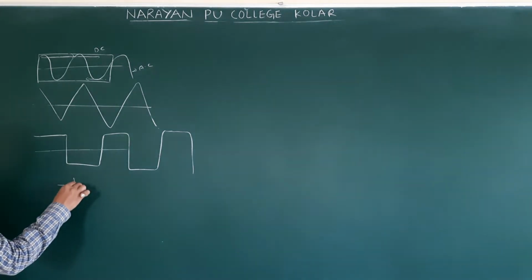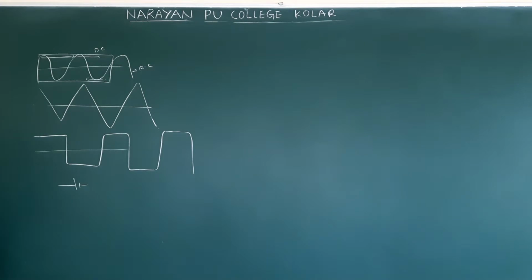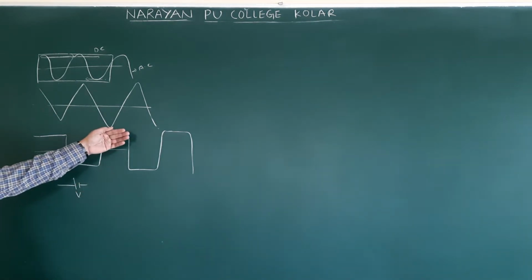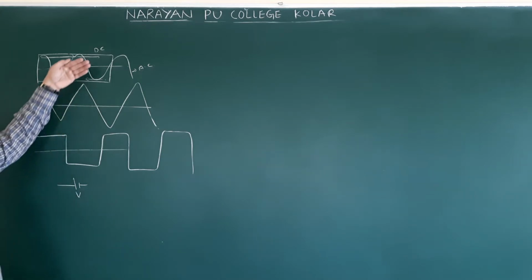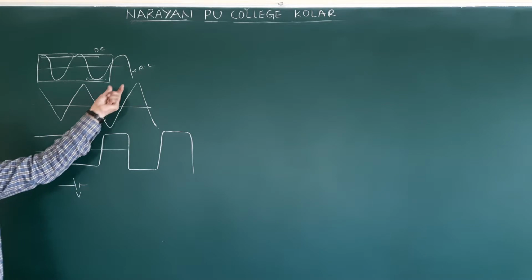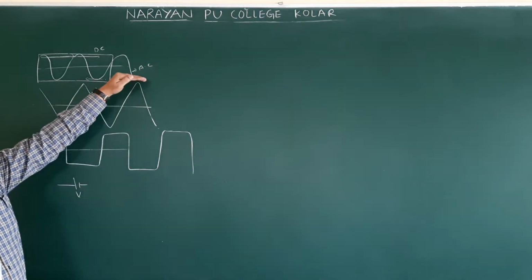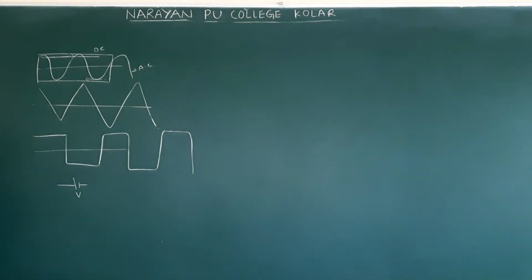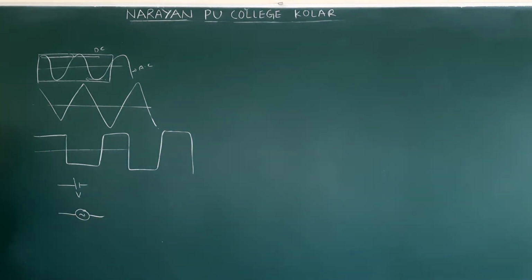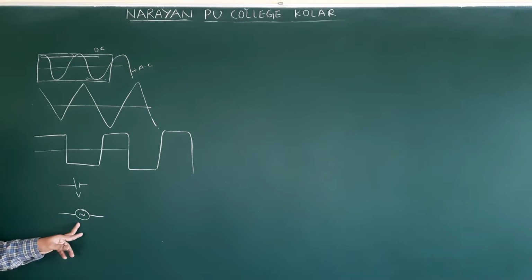In the battery case we write like this, isn't it? Here V is the voltage or source of direct current. Now we will show the source of alternating current. This battery is the source of DC, direct current. So how will we represent the source of AC? That is the AC generator. Whenever we represent it, we represent it like this: the circuit symbol of an AC source, alternating current source.